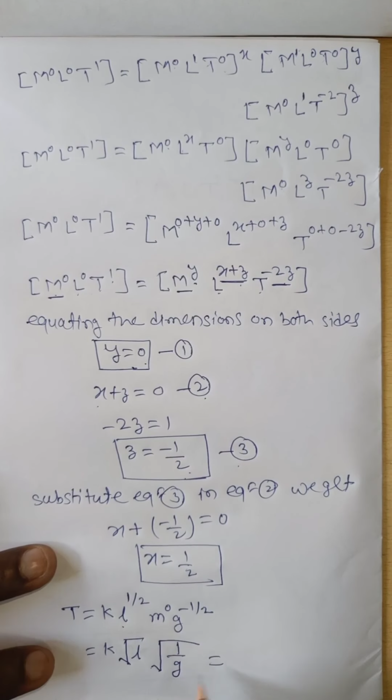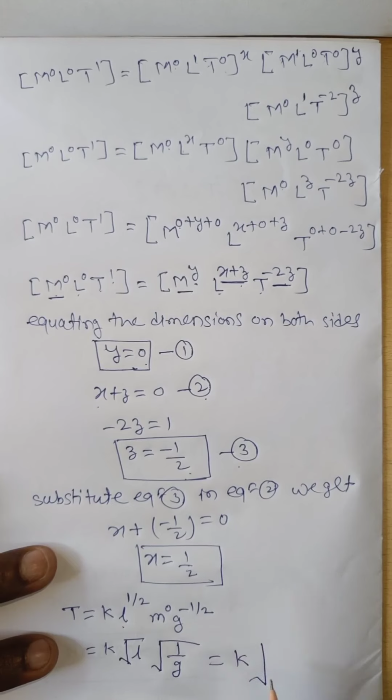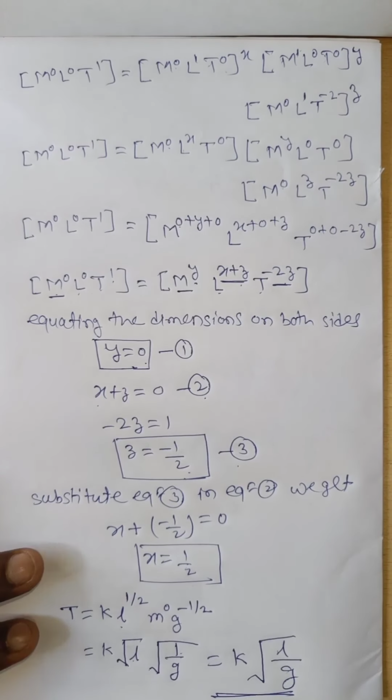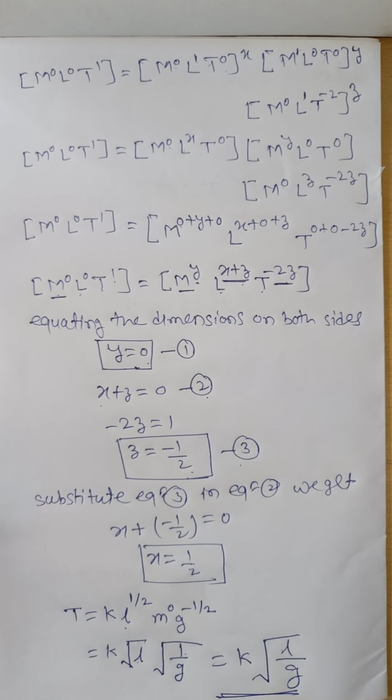Therefore k into under root L into 1 is L divided by g. Therefore the time period T is equal to k into under root L by g. Now this is the time period formula for simple pendulum. Now this is the application of dimensional analysis.